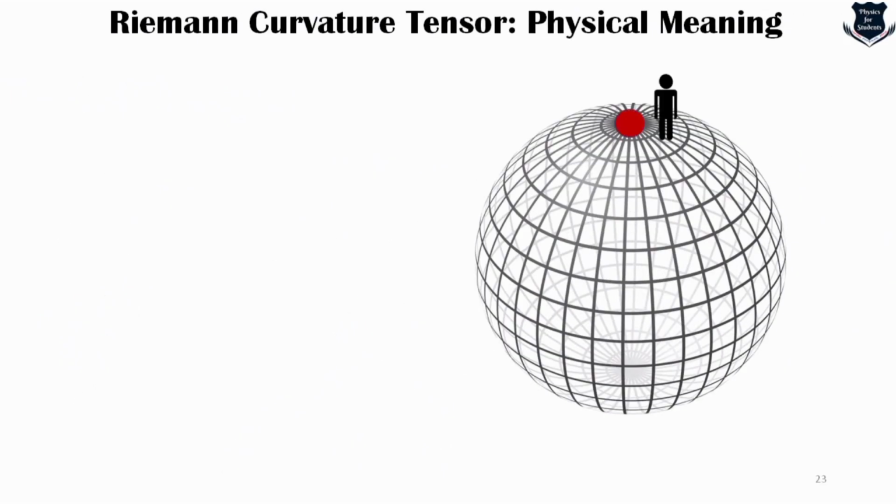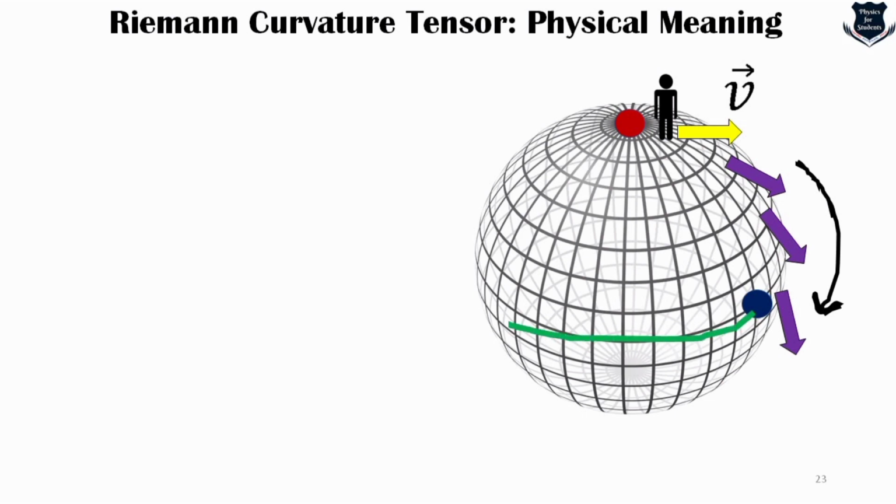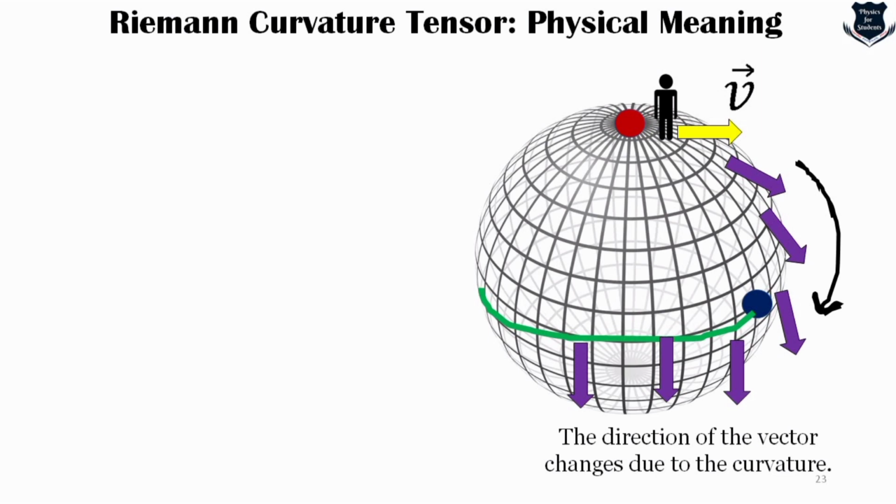It is a sphere and I'm standing right on the North Pole, and this red dot signifies that I need to move here. I'm using again the same yellow vector. I'm trying to move towards this blue vector, keeping it the same. I denote the original vector as v. I'm trying to keep it straight, but you see eventually it rotates, it moves. So this change along the surface is because the vector has moved to purple because of the curvature. Now from this blue vector, I'm trying to move over here. Can I do it keeping the vector in the same alignment? It comes over here, over here, over here.